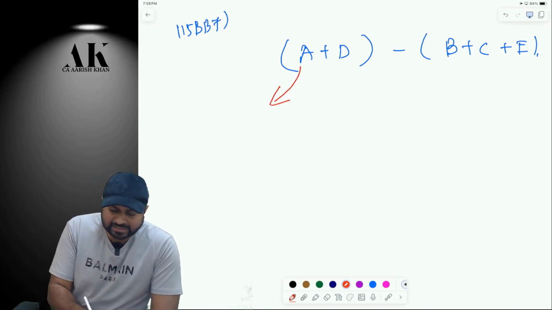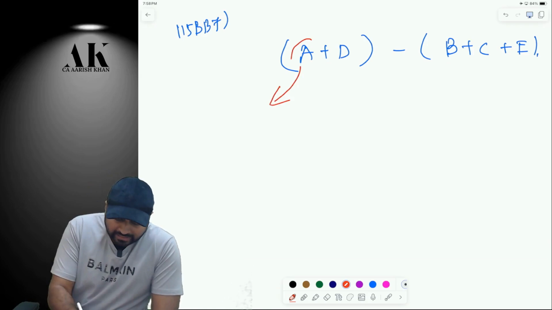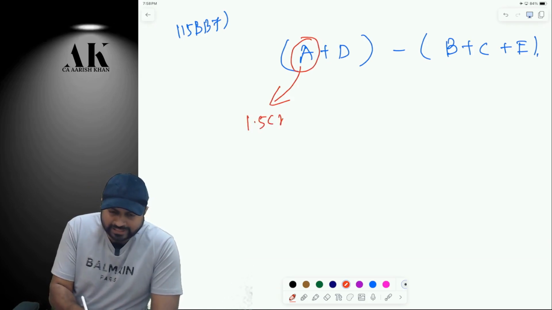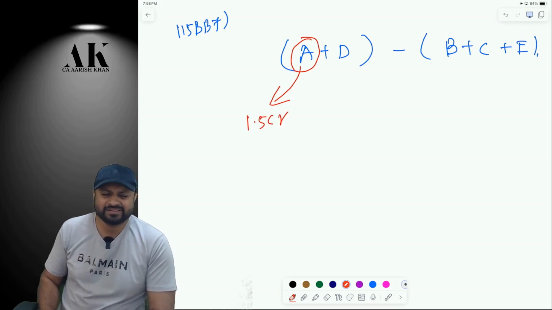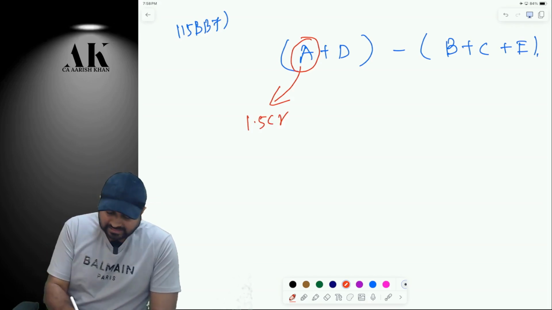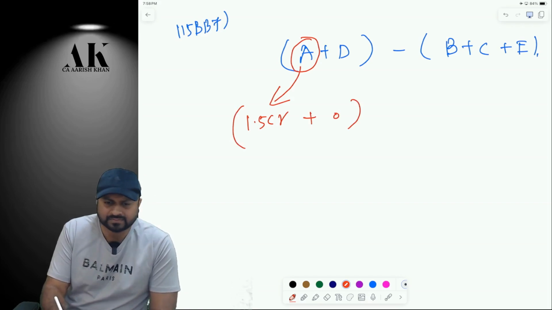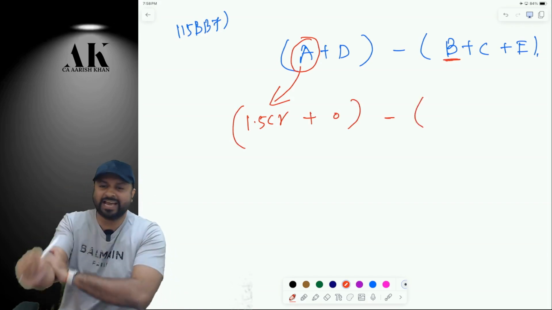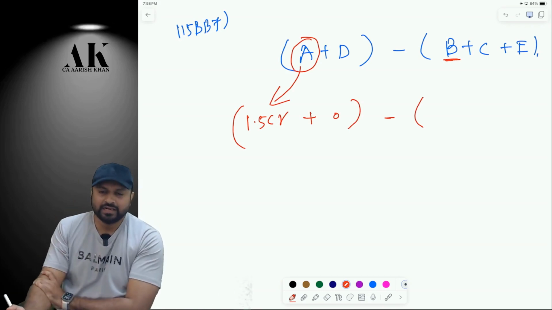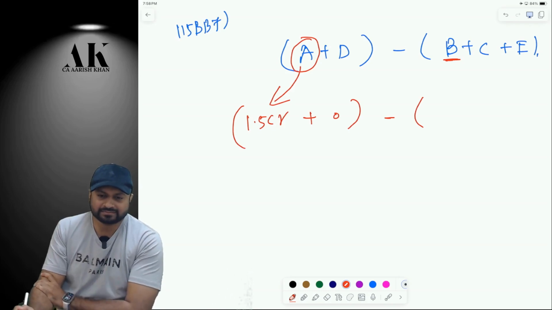If it is a deemed withdrawal, then am I supposed to write 1.5 crore over here? Please tell me. 1.5 crore, assuming that there is nothing in the closing balance. Minus, what is B? Here is the catch. It's a non-taxable deposit, correct?